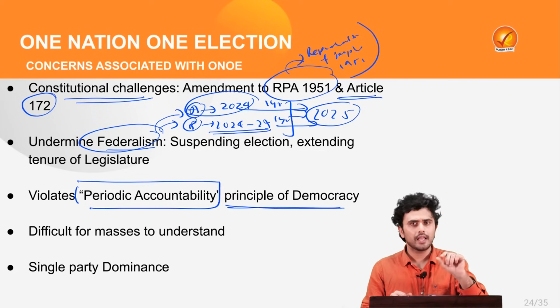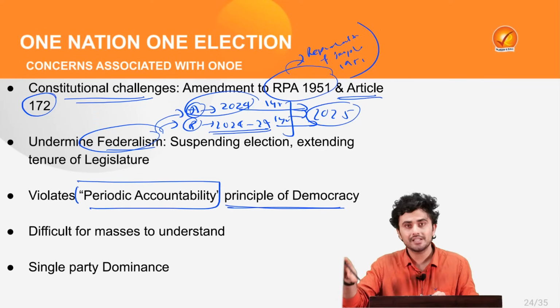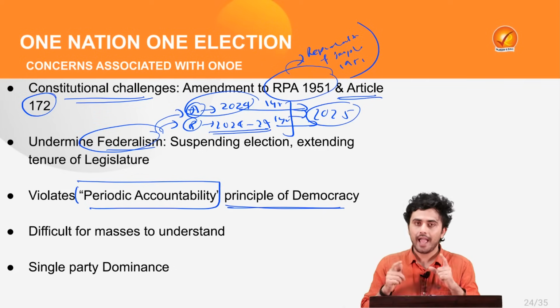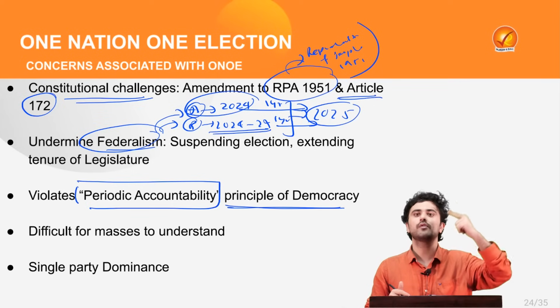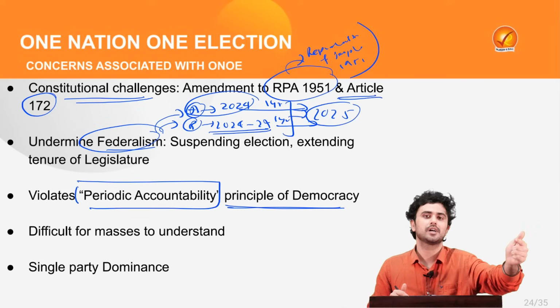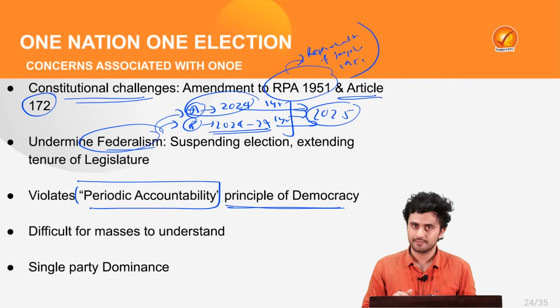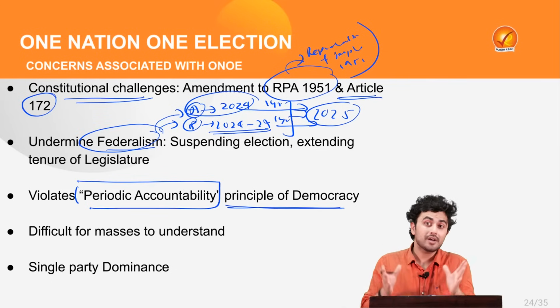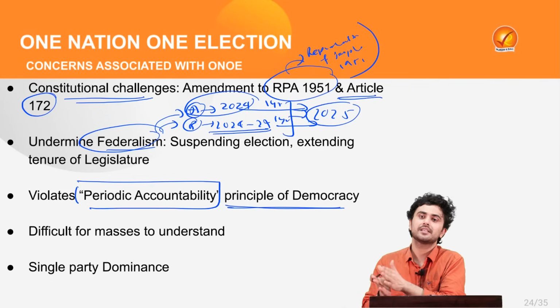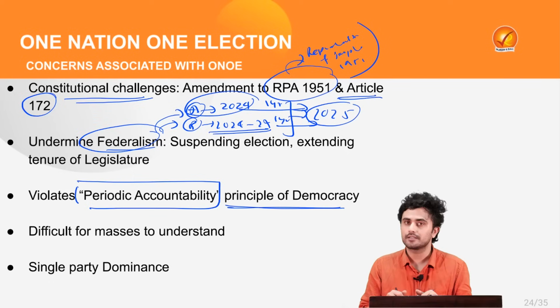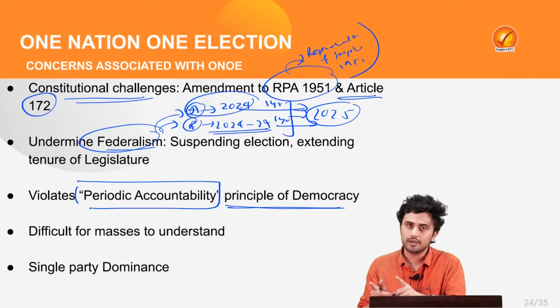Now this party A is contesting an election in a state legislative assembly, and the people will not vote for this party, showing the government that we are not in resonance with your policies. Thus, a periodic accountability has been created through such a mechanism, and that can be disturbed by one nation, one election.